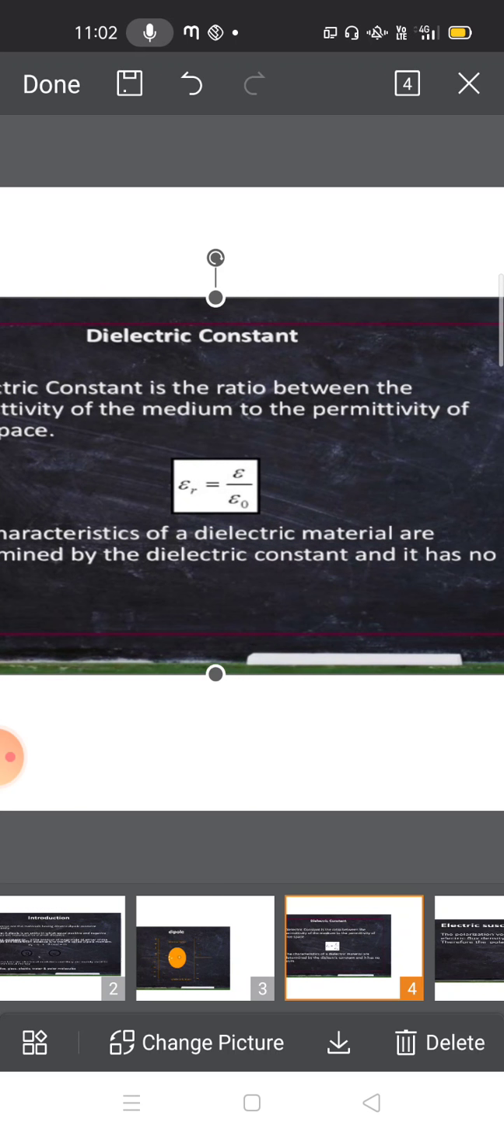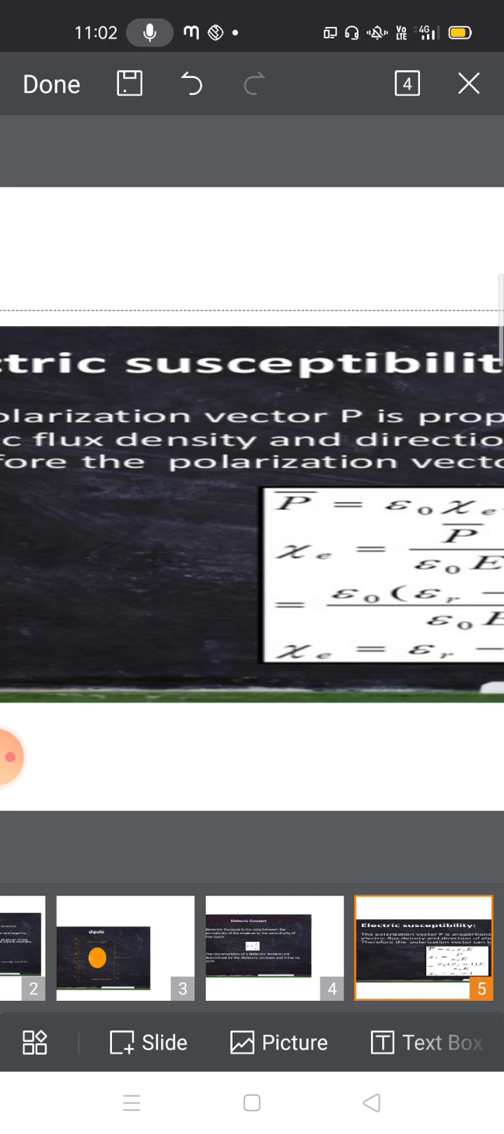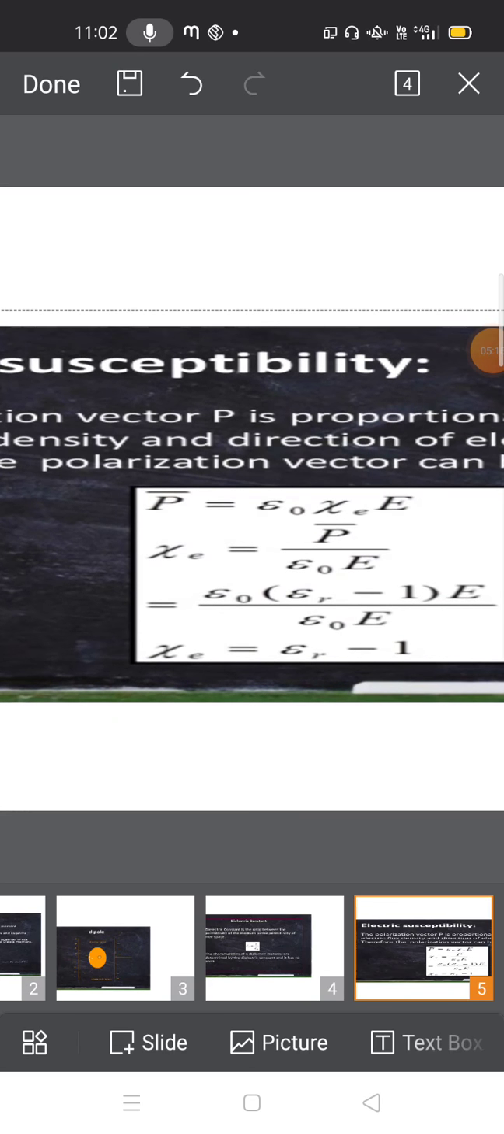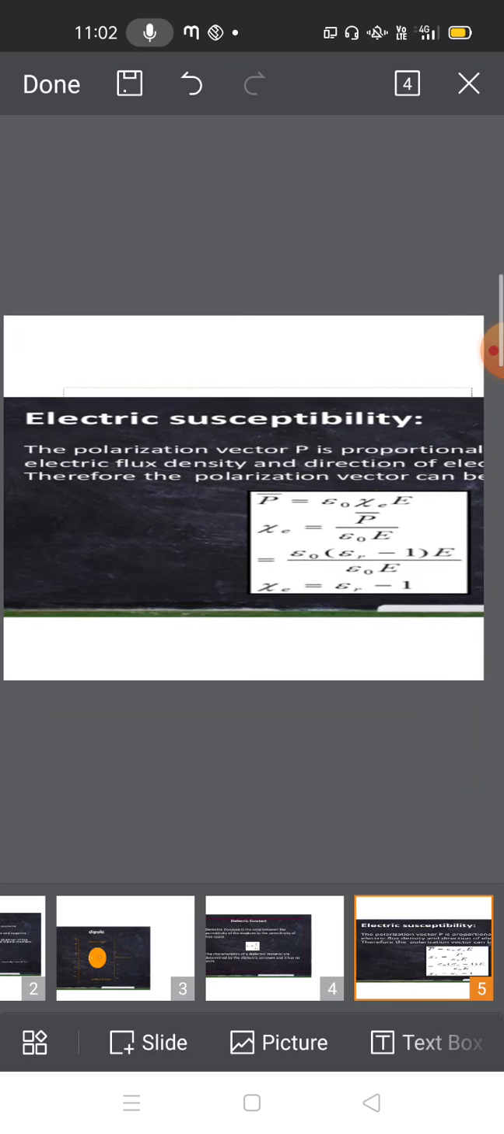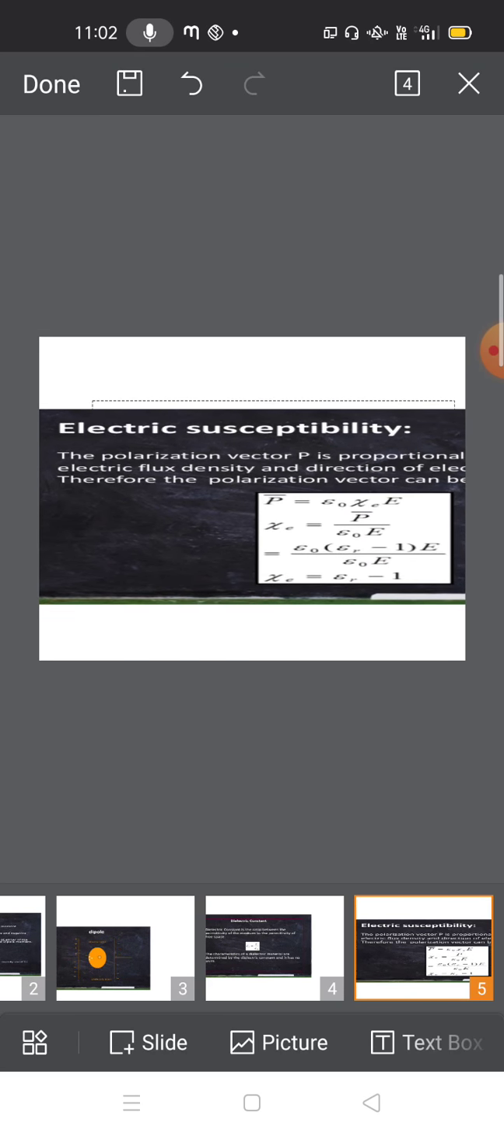Next we go to another one, electric susceptibility. How do we define the electric susceptibility? It is denoted by xi e. The polarization vector P is proportional to the electric flux density, and it depends on the direction of the electric field.